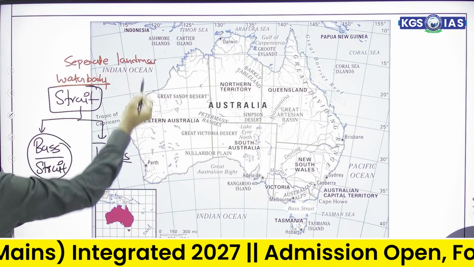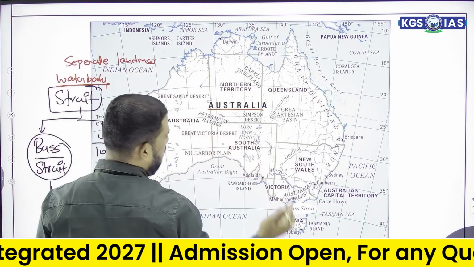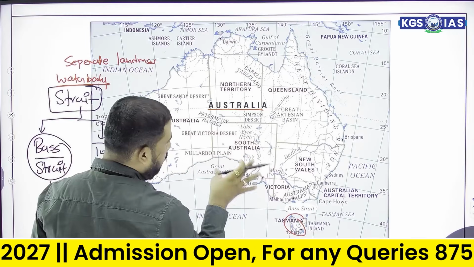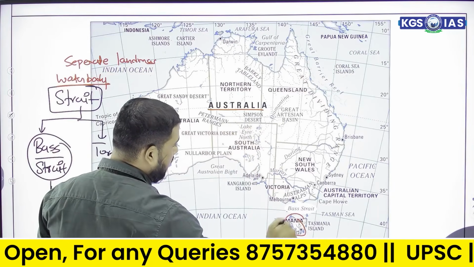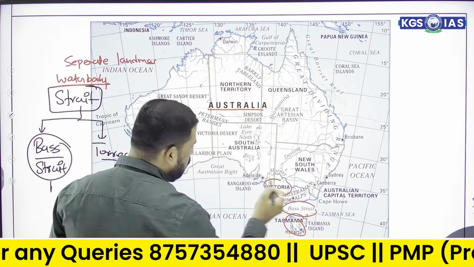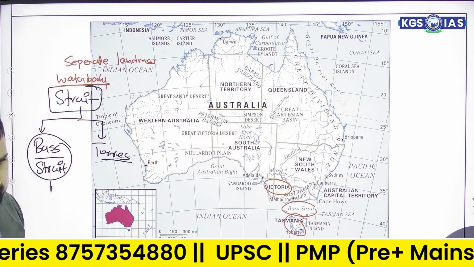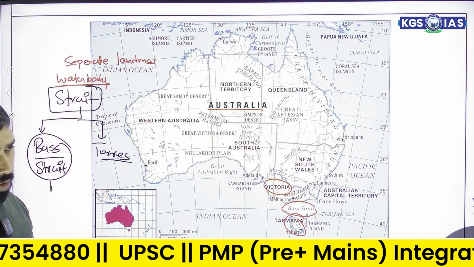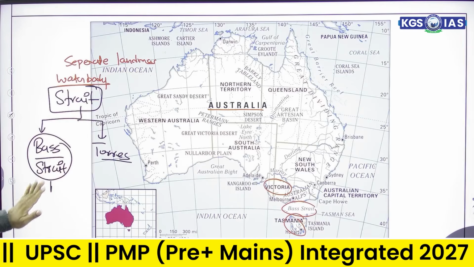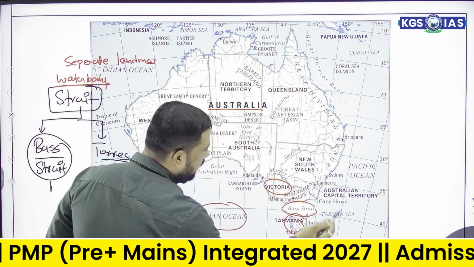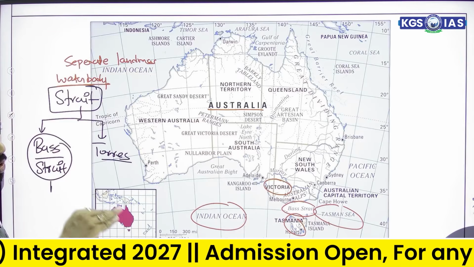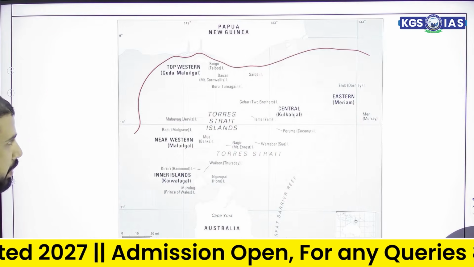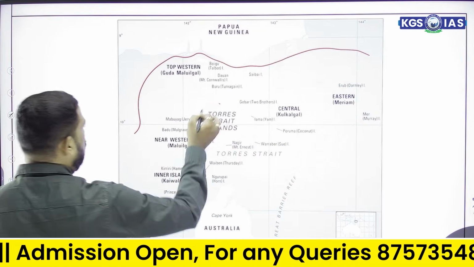Those landmasses are, when you talk about Australia and Tasmania, which strait usually separates Australia from Tasmania, that is Bass Strait, or you can also say that Victoria is separated from Tasmania by a water body named Bass Strait, and it connects the Indian Ocean with the Tasman Sea. So it connects the Tasman Sea with the Indian Ocean, and it separates Australia from Tasmania, or Victoria from Tasmania. Moving forward, the second one, Torres Strait.